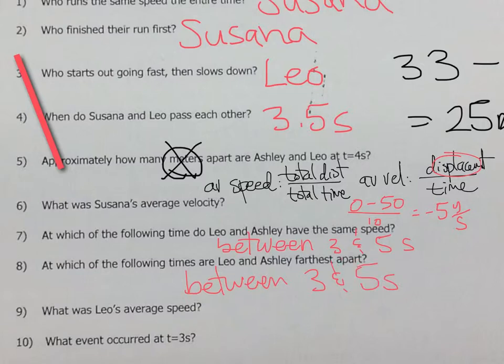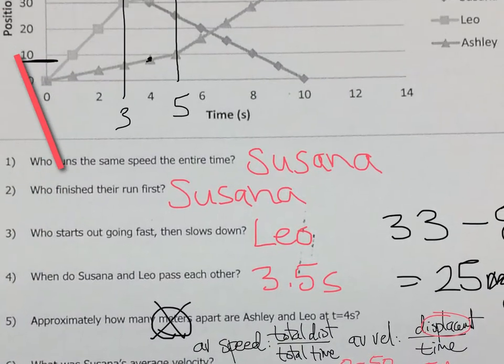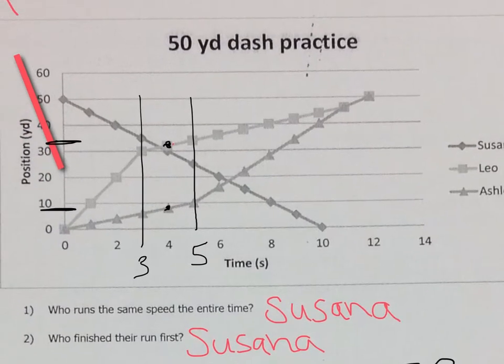Okay, next, what was Leo's average speed? So, he was going fast and then kind of slow. Alright. So, what was his average speed? We want total distance. He went 50 yards divided by total time, 12 seconds. So, this is his average speed. His speed was fast and then slow. But for the average, you look at the total distance he went and the time that it took him.